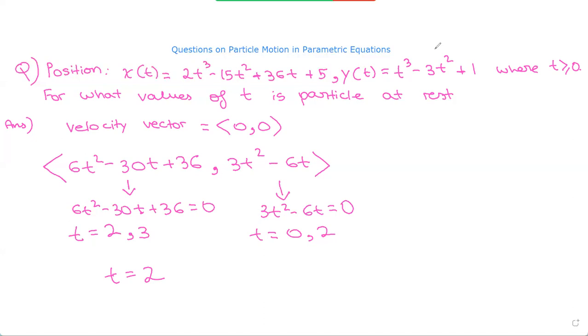Now let's look at another question. They've given us the velocity vector, which is 3t squared minus 4t, comma 8t cubed plus 5.